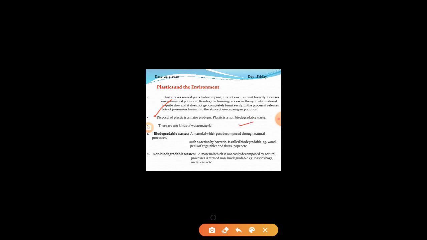Biodegradable and non-biodegradable are the two kinds of waste materials. So what is biodegradable? A material which gets decomposed through natural processes, such as bacteria. These kinds of wastes are known as biodegradable. For example, wood, peels of vegetables, fruits, paper, the materials which get easily decomposed by the action of bacteria. And non-biodegradable means not easily decomposed by natural processes. These are known as non-biodegradable. For example, plastic bags and metal cans.